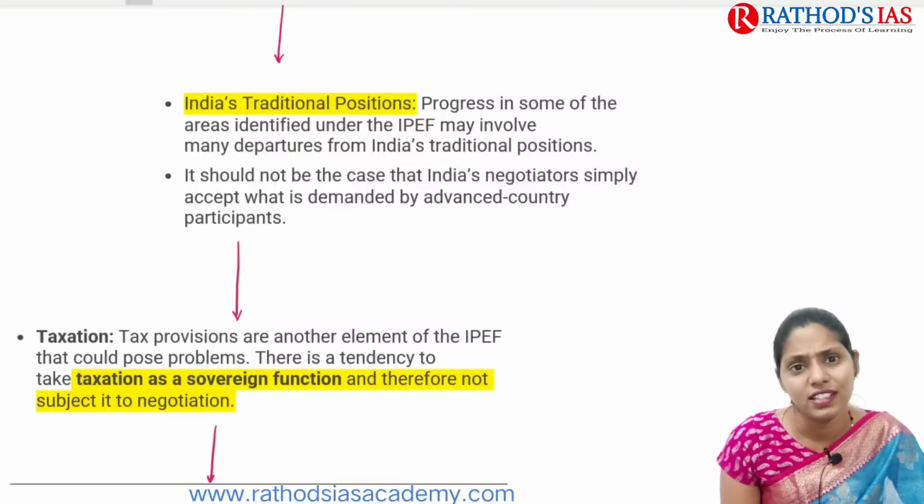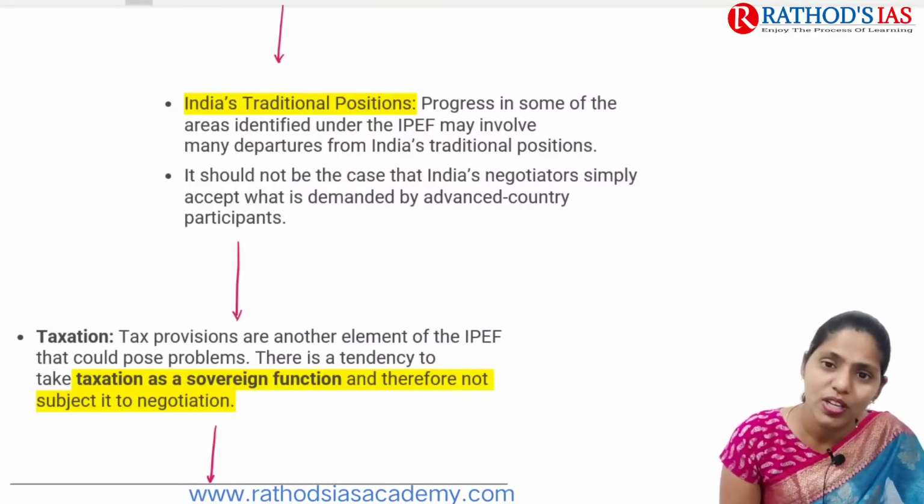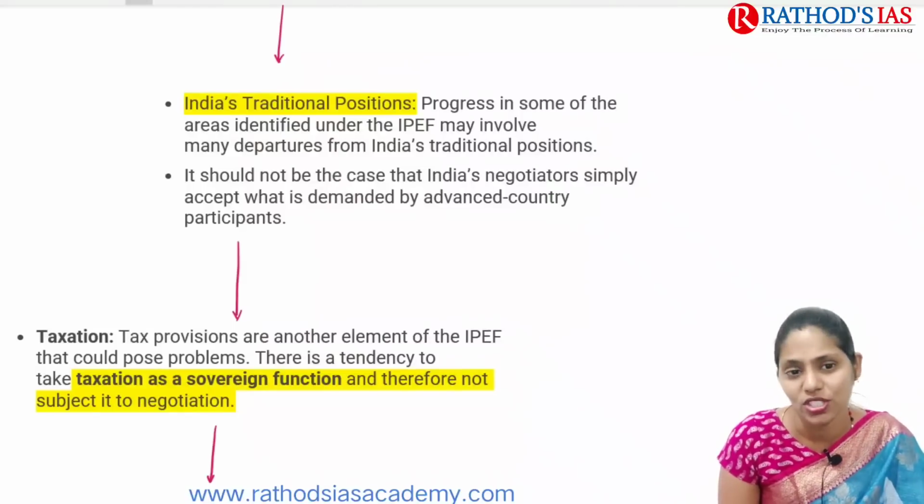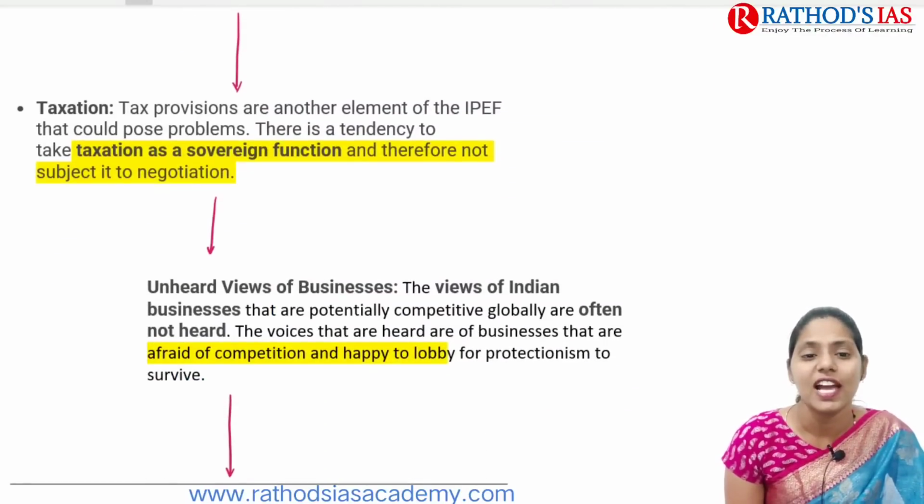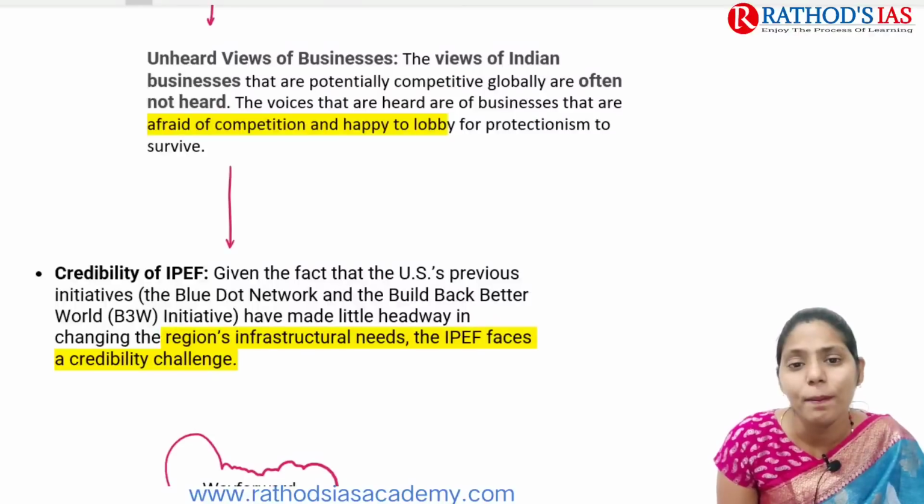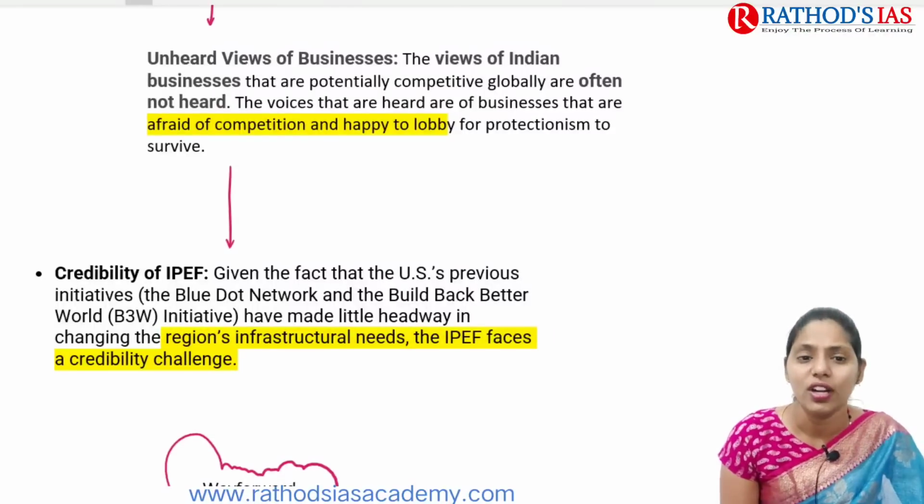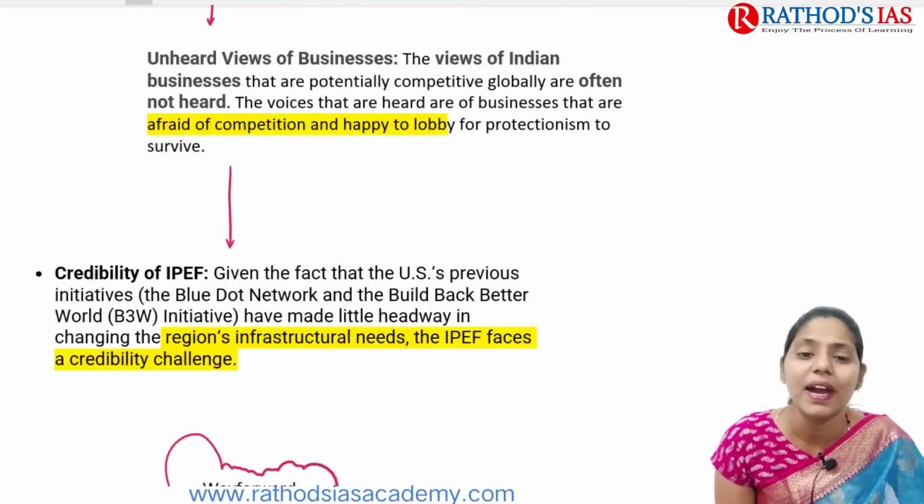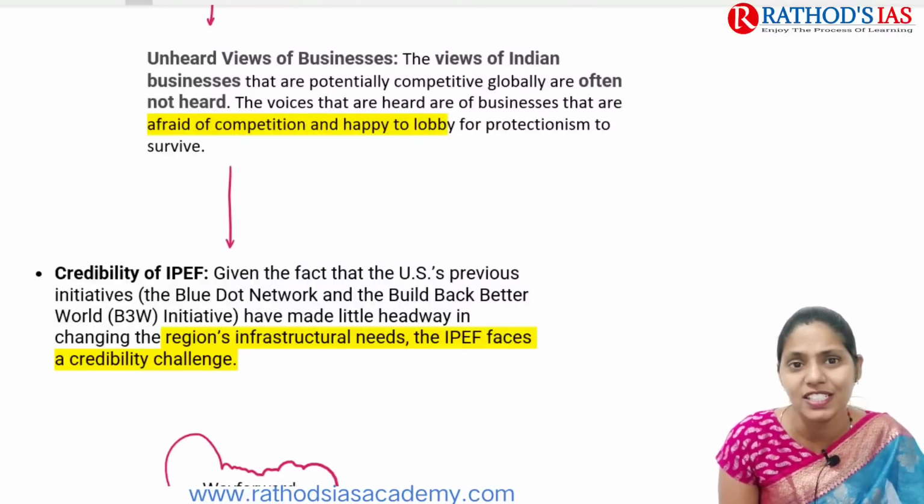And this one is India's traditional positions. Whenever there is progress in some of the areas identified by this IPEF, it may involve many departures from India's traditional positions. And this one is taxation. Regarding taxation also, there is one dilemma. And this one is the unheard views of Indian businesses. They normally compete globally and they are not heard. The voices that are heard are of the businesses that are afraid of competition and happy to lobby for protection for their survival. So they are mainly focusing on protection rather than competition.